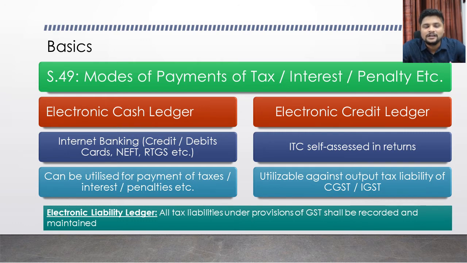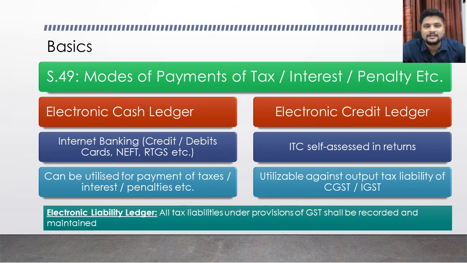Similar to that, even in GST law, they have designed their portal in such a way that the portal offers you three ledgers. The first type is called the electronic cash ledger, the second type is the electronic credit ledger, and the third type is the electronic liability ledger. We will understand one by one the purpose of each ledger.